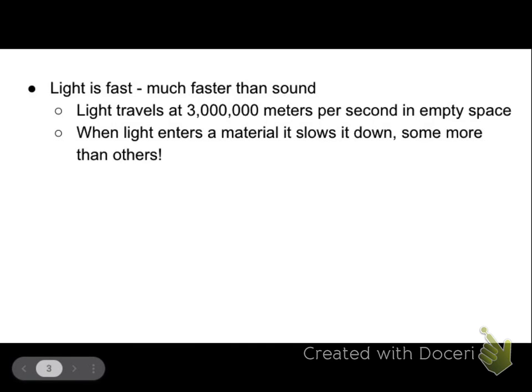When light enters a material, that material is going to slow light down. As you can imagine, right? You add stuff to move through, all of a sudden it's a little harder to move through. It's going to be slower. Not a ton slower, but a little bit slower, and each material is going to change it a different amount. If you want to see a small table with some common speeds of light in some common materials, there's a nice one in your book that you can check out.